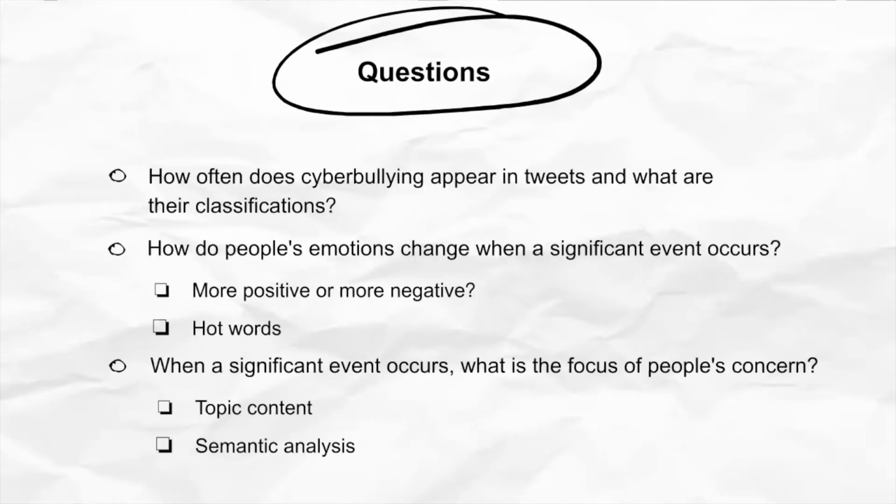The questions we want to explore include: how often does cyberbullying appear in tweets and what are their classifications? How do people's emotions change when a major event occurs, more positive or more negative? When a significant event occurs, what is the focus of people's concern?